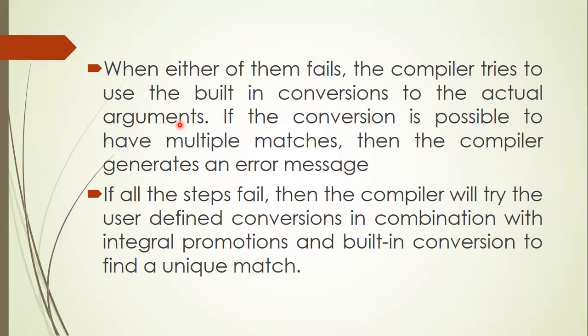If all the steps fail, then the compiler tries to do some user-defined conversion in combination with integral promotion and built-in conversion to find a unique match. You need not bother about this type of conversion, because generally one of the prototypes will be matched with only the first two cases. First, try to find an exact match. If an exact match is not found, then do some limited conversion: float is converted into double, char is converted into int. If these two conditions fail, then it will make use of the other situations.